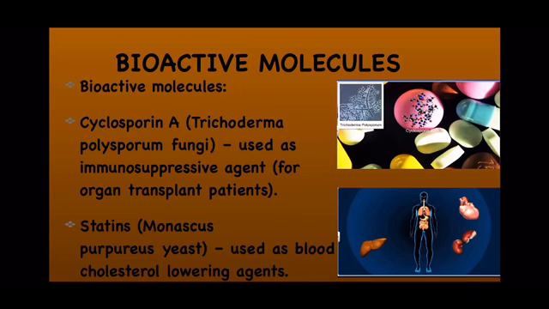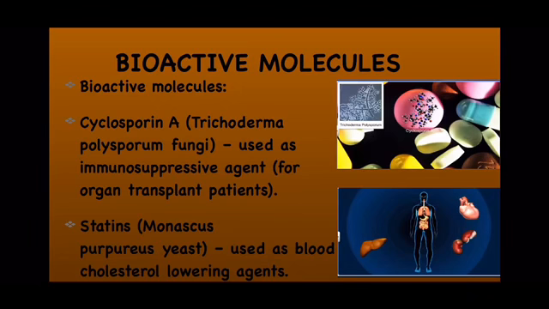So hardening and narrowing of blood vessels is said to be atherosclerosis, which may result in increased blood pressure, and it may lead to heart attack. So it is very essential that the blood cholesterol level should be maintained, and this can be done with the help of statins, which are produced by the Monascus purpureus yeast.